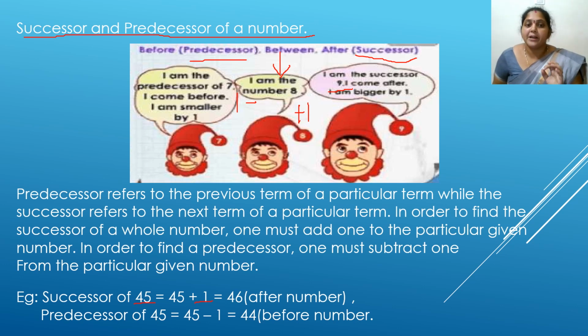I am going to see the predecessor of 45. Predecessor of 45 means I have to subtract 1. When I subtract 1, I get 44. That is the before number. So 45 is the number between 44 and 46. So 46 will be your successor and 44 will be your predecessor.